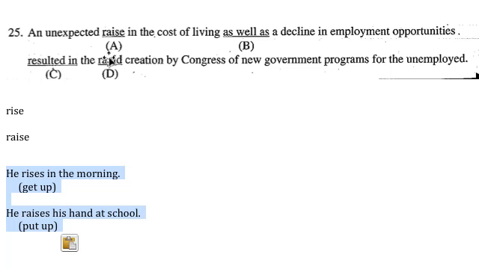And then rapid creation. I think they were just trying to see if you knew that you should use an adjective and not an adverb, and rapid creation is good. It's describing a noun. And that's it. The rest of it is okay. And at the end, if you were curious about this, the unemployed: we have an adjective typically used to describe people, and a determiner, the, and this usually describes a plural group of people, the unemployed, the rich, the poor.